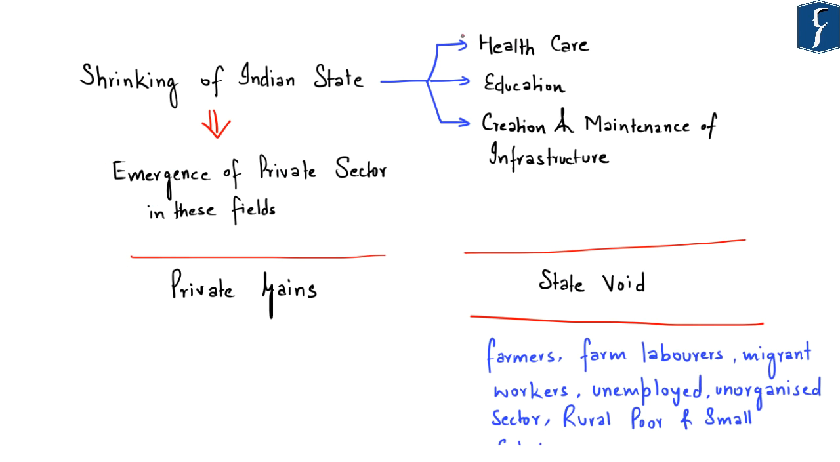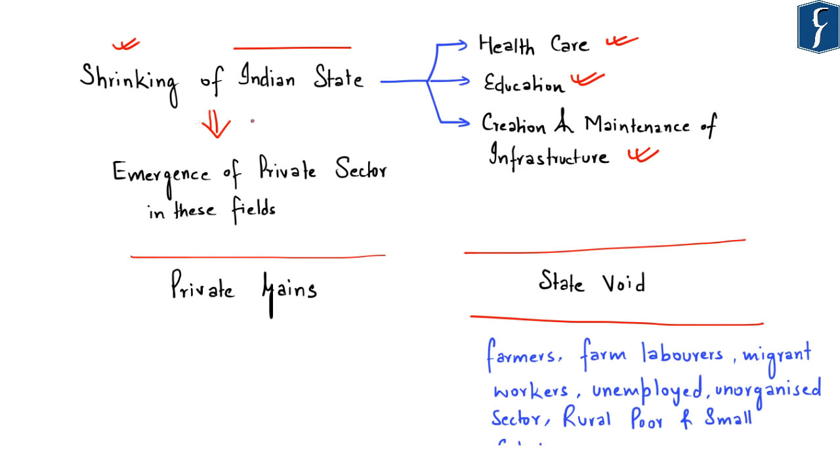So this article highlights that it is especially with respect to the healthcare system in India, education system, as well as creation and maintenance of infrastructure where the role and responsibility of Indian state has shrunk or declined, or rather it has become nominal, half-hearted or inefficient.